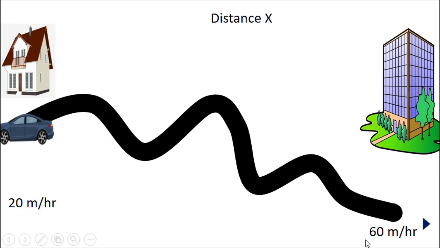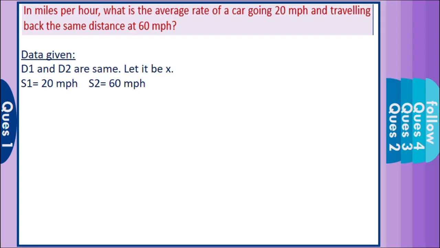Now let's write the given data. Okay, now if you are using the formula (s1 plus s2) upon 2, we will get the answer as 40 miles per hour. It is wrong because we have to find the average rate of a car, not the average of the speed.